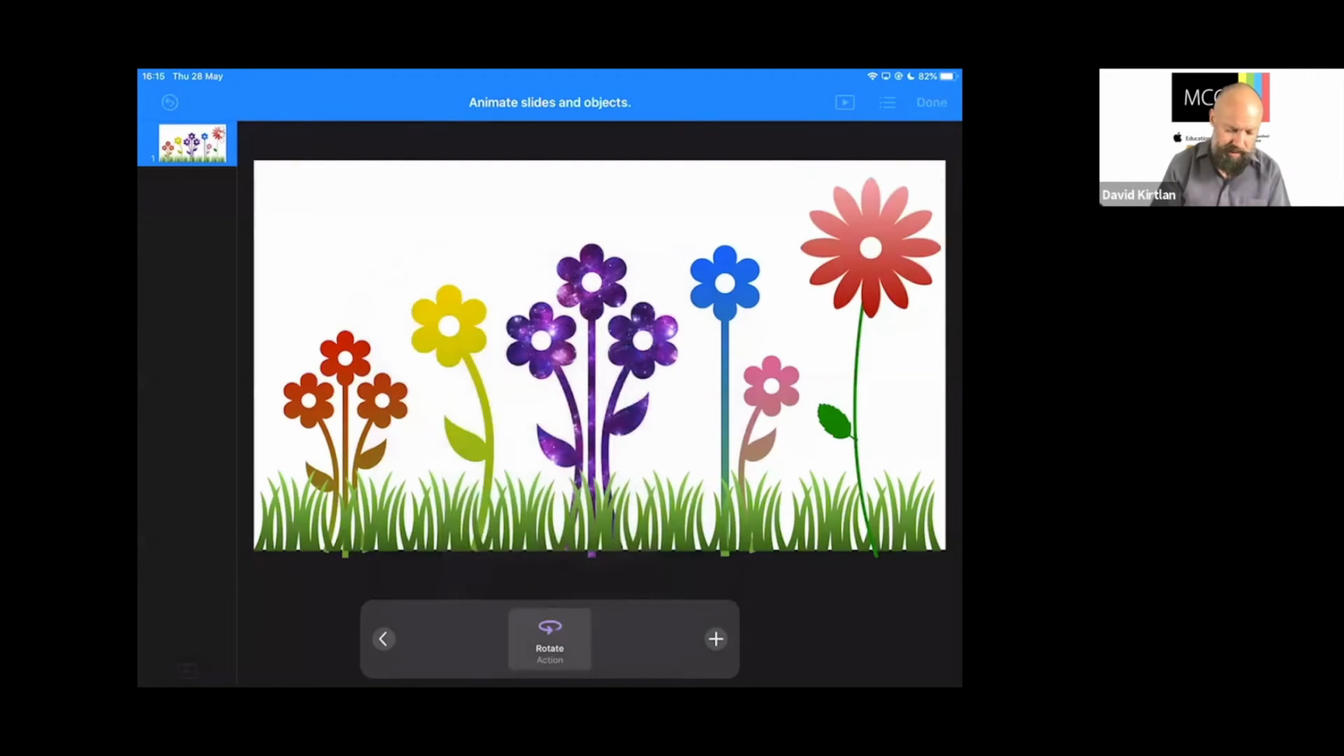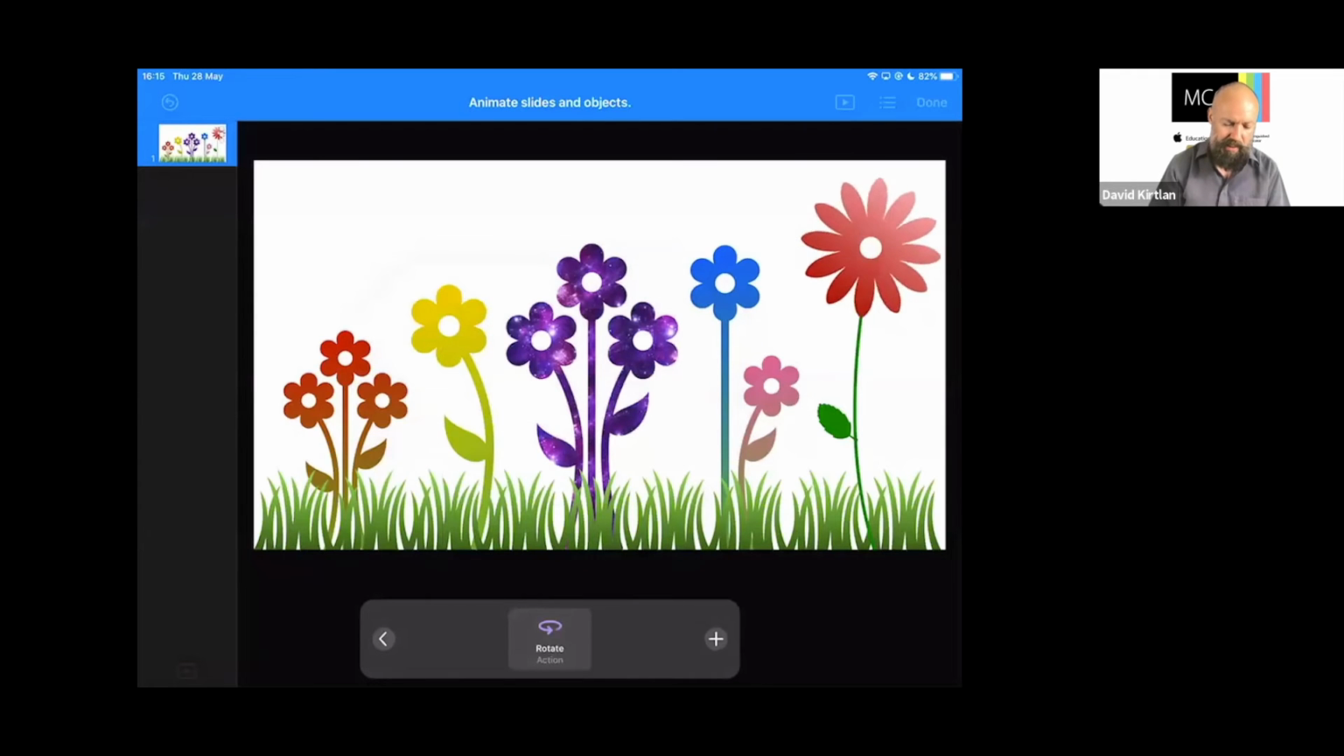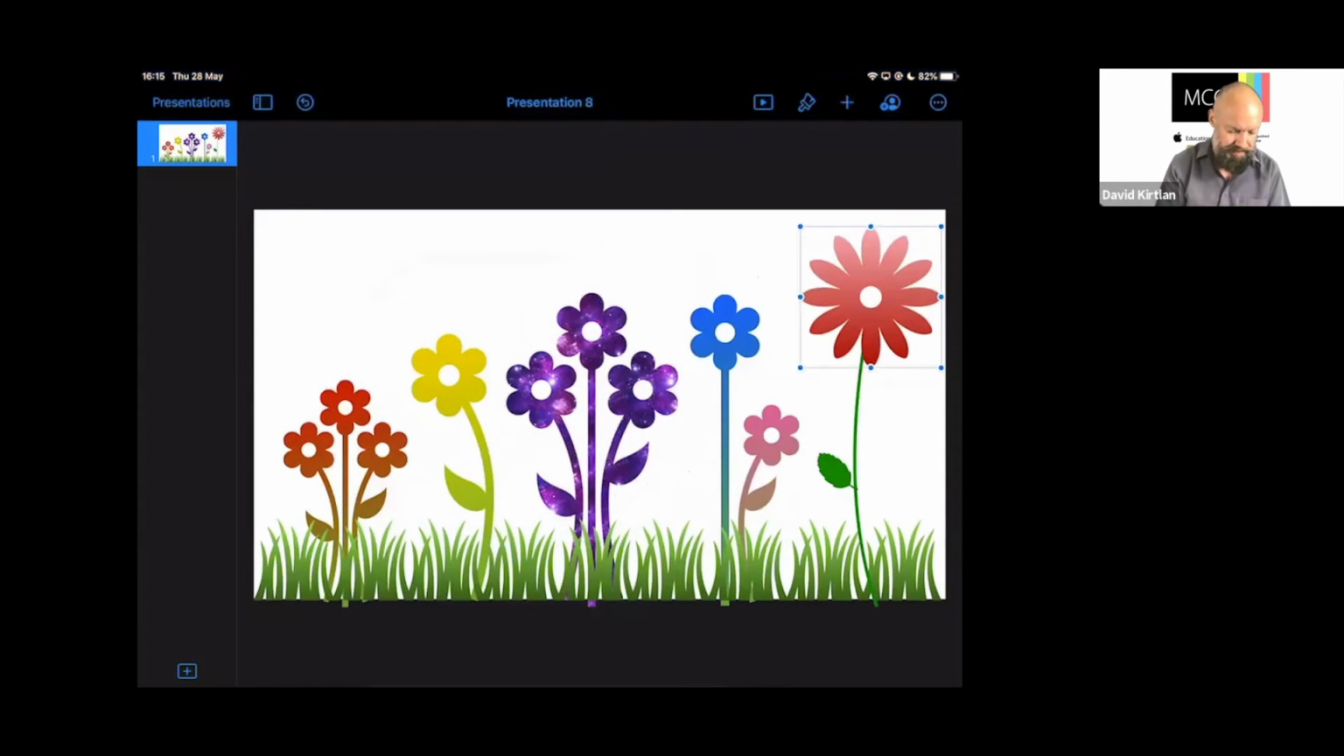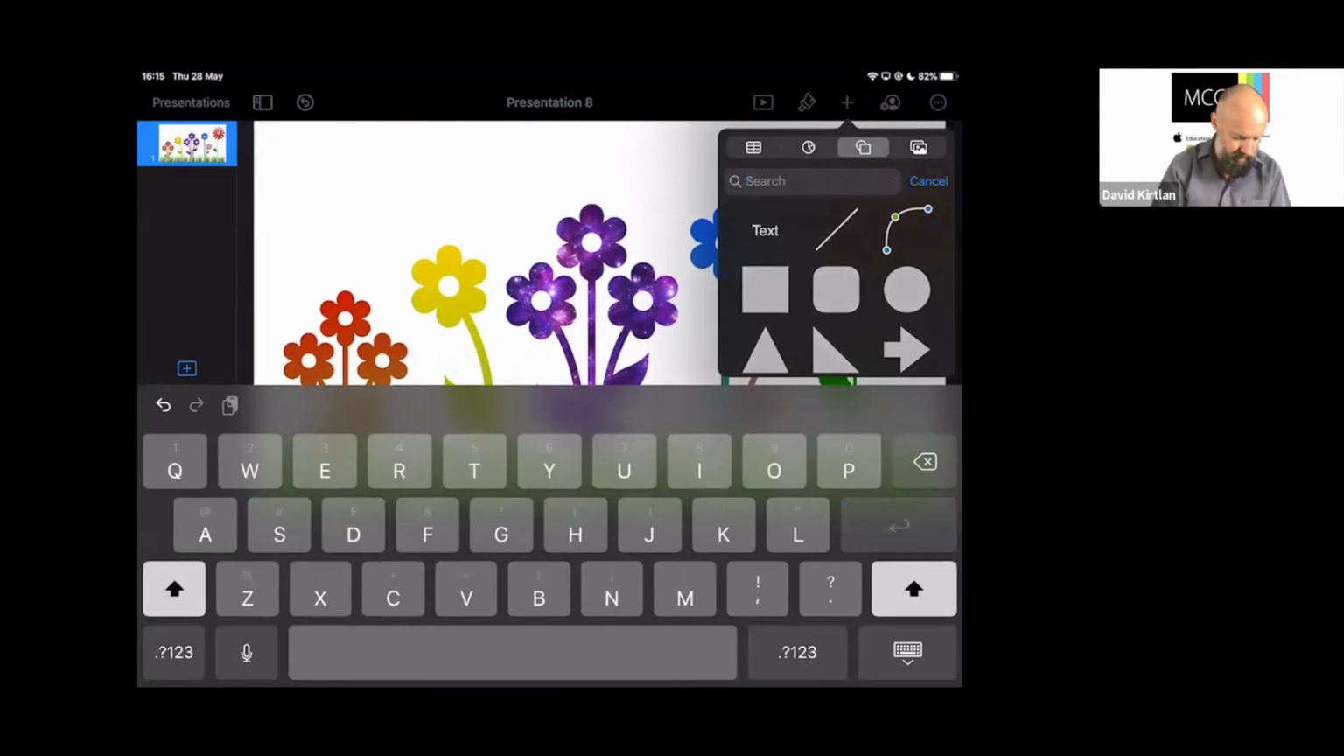Let's press play. Let's just check it and we'll see how it's going to spin. That's looking okay. I'm happy with that. So that's fine. Let's leave that there. Let's press done. Let's add another option. Let's make this card. Let's add another object. So let's put a heart in there.